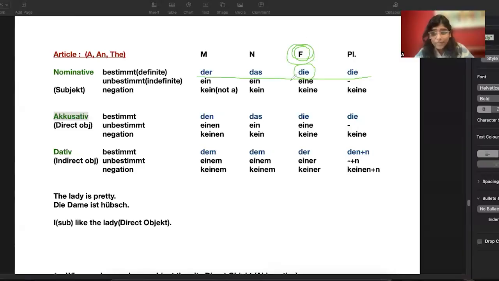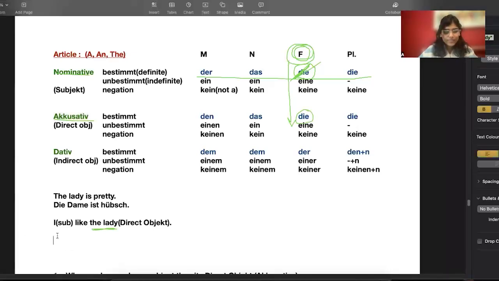But I don't have to pick this die. Why? Because my noun in the sentence is not nominative, it is accusative. That is why I will come in the same column and I have to pick this one. Okay, so the answer will be: Ich mag die Dame.